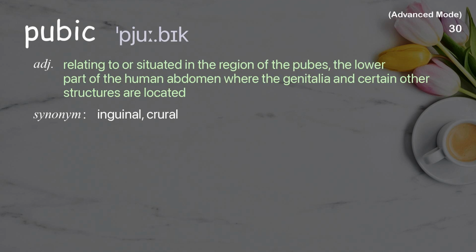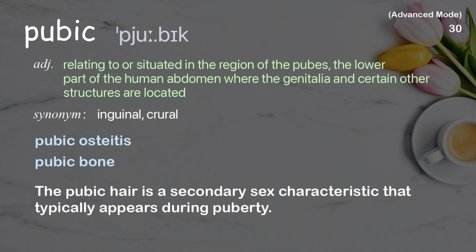Pubic. Relating to or situated in the region of the pubes, the lower part of the human abdomen where the genitalia and certain other structures are located. Examples: Pubic osteitis. Pubic bone. The pubic hair is a secondary sex characteristic that typically appears during puberty.